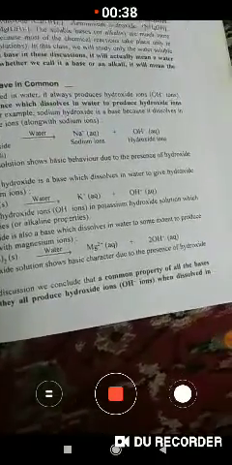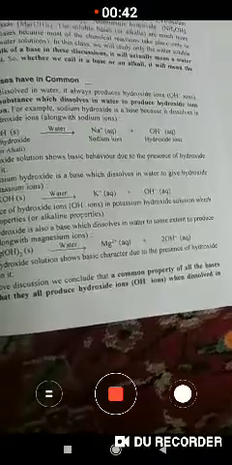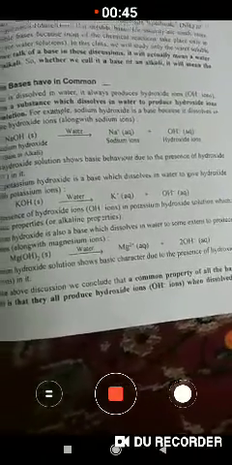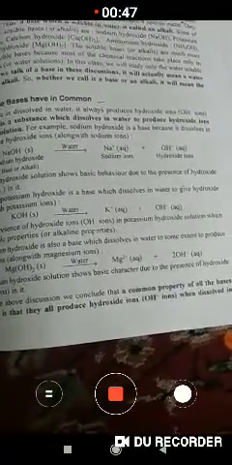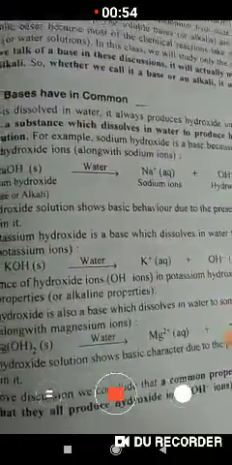Today, our topic is bases. The solutions of substances like caustic soda, lime, and washing soda are bitter in taste and soapy, slippery to touch. They are called bases. Thus, bases are those chemical substances which have a bitter taste. All the bases change the color of red litmus paper to blue.